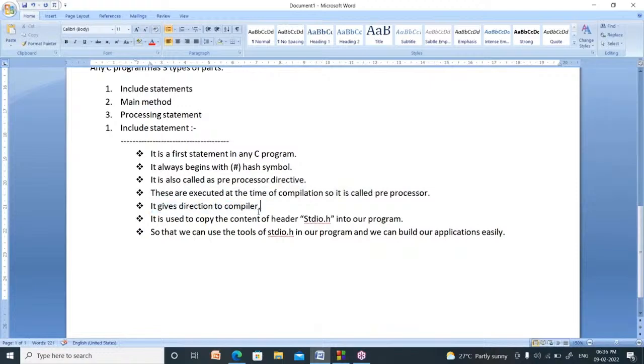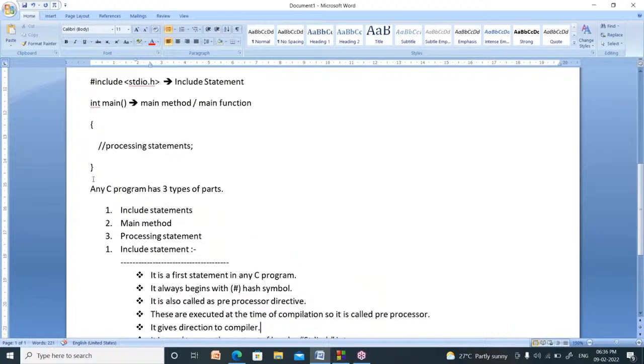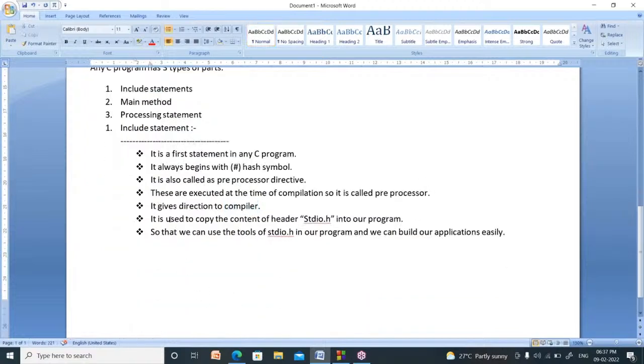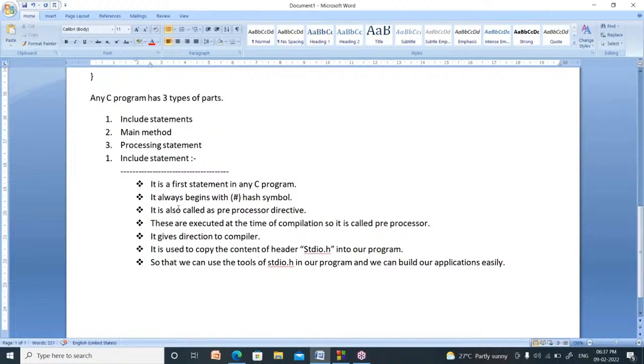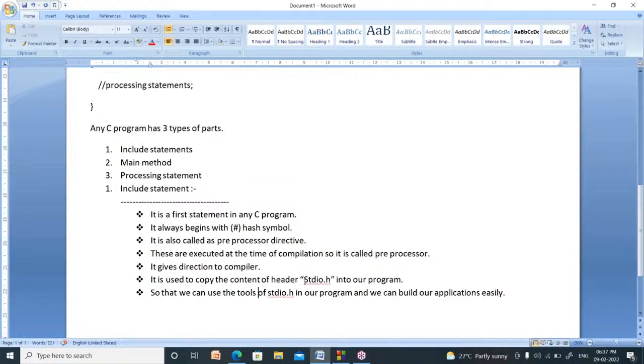What is the meaning of compiler here? You write the program in English, but the computer cannot understand English. It can understand only zeros and ones. So whatever you write here must be converted into machine-understandable form. That process is called compilation. It is done by a special software called a compiler. Now, what is the use of this one? It is used to copy the content of a header file, stdio.h, into our program, right?